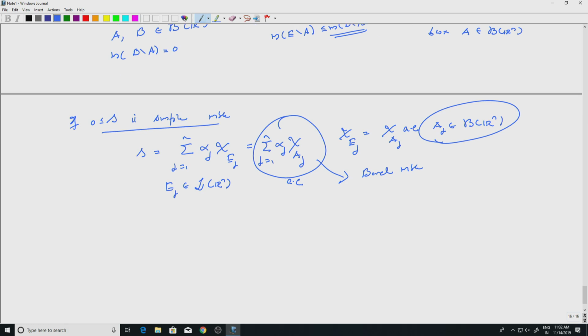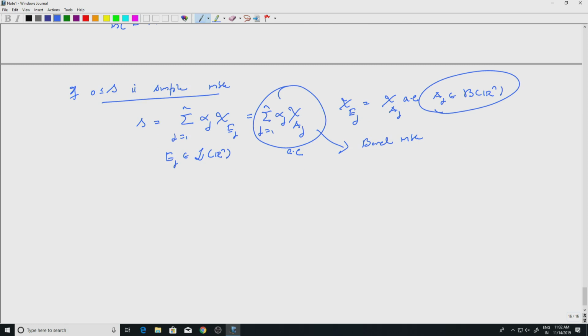So now if I take an arbitrary positive function which is measurable, so f is positive and measurable, meaning measurable with respect to the Lebesgue sigma algebra, then I have Sn simple functions.